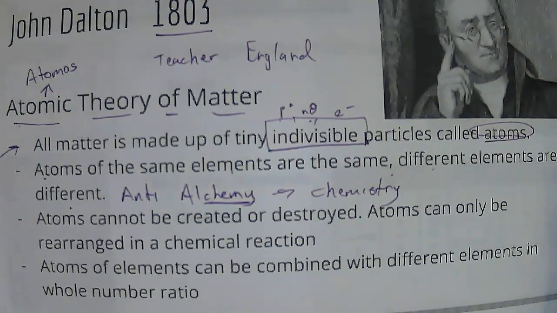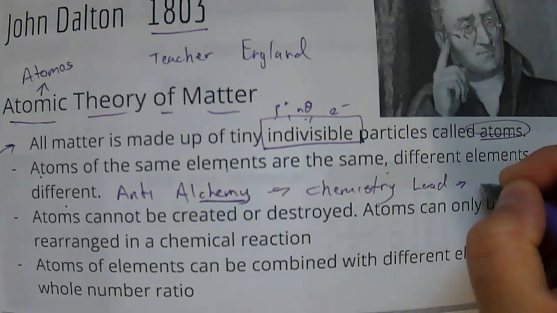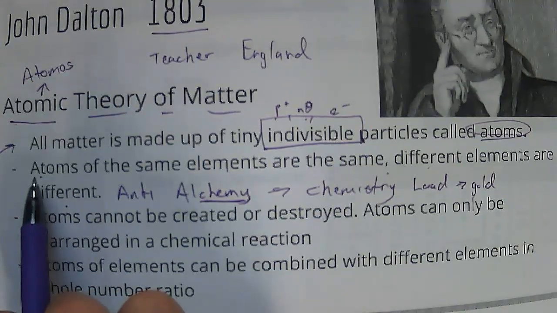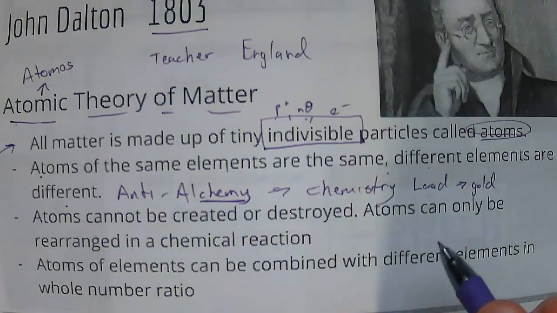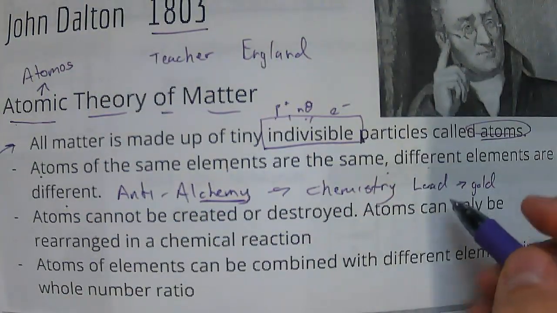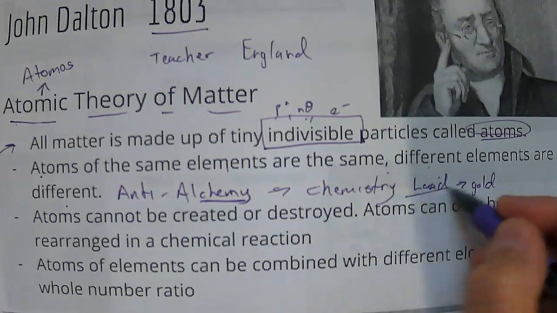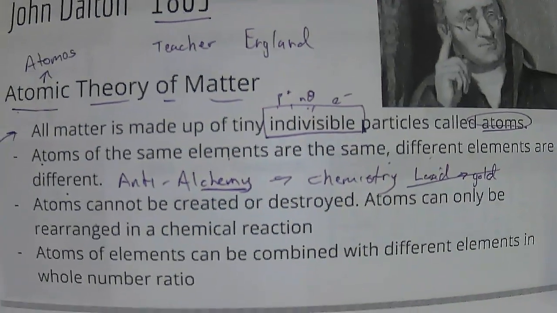Okay, and they wanted to take lead and turn it into gold. And so this clause is the anti-alchemy clause, where atoms of the same elements are the same, lead is lead, different elements are different. Lead can never be gold, gold can never be lead. Okay, so he was debunking anybody that was still around trying to do this.